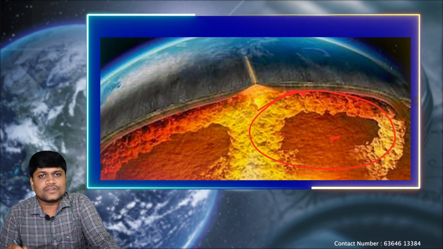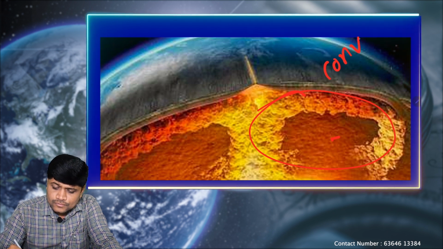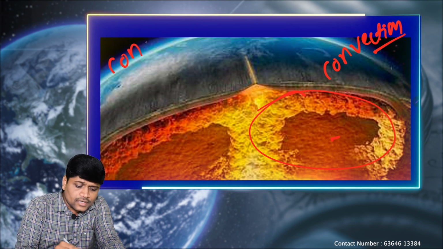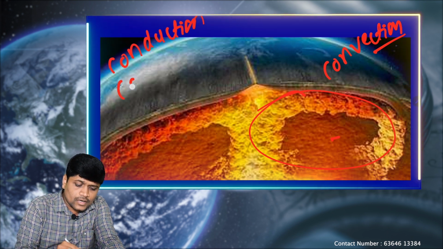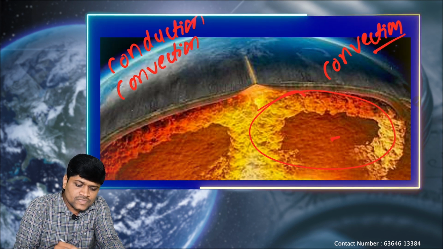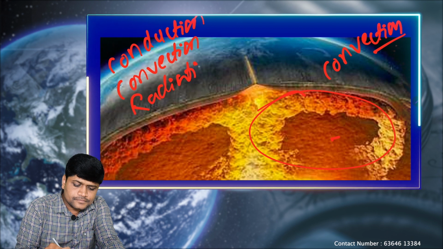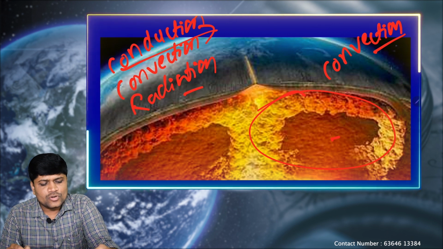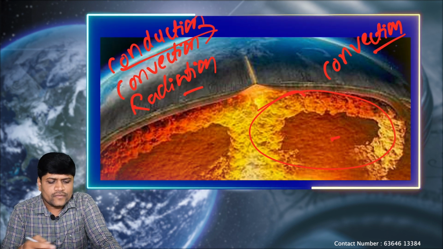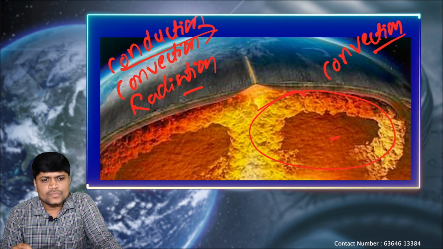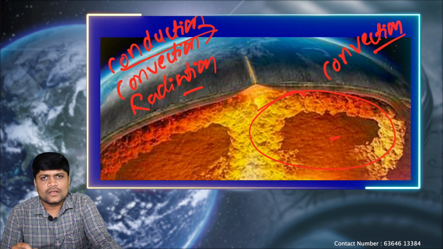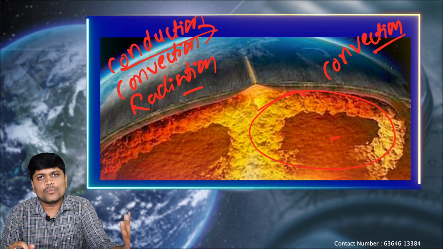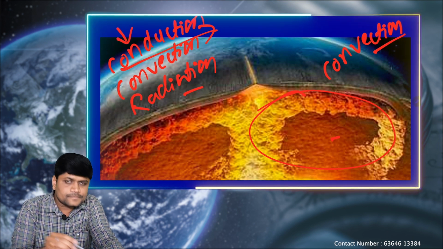This is called the convectional currents. The word convection refers to... So within physics, you might have read about conduction, convection, and radiation. The word conduction refers to transfer of heat energy through touching. It is possible only in solids. So when we boil a vessel, the lower surface first becomes hot, because of the transfer of the particles, the heat gets transferred from the bottom to the top layer. So that is called conduction.